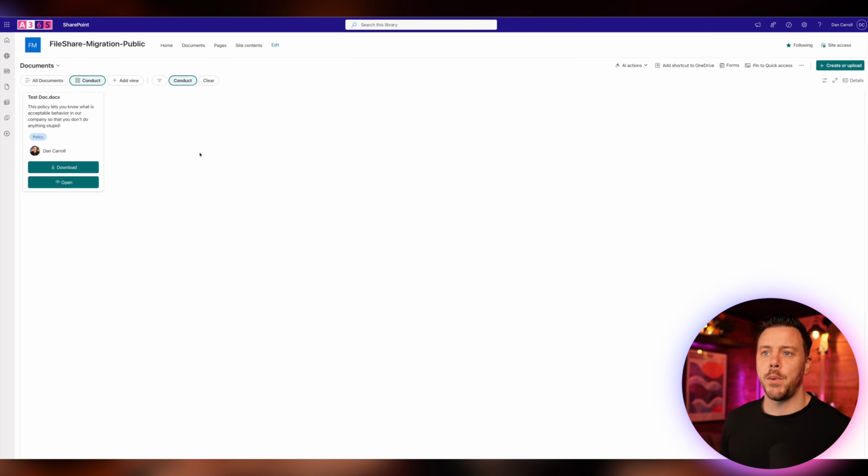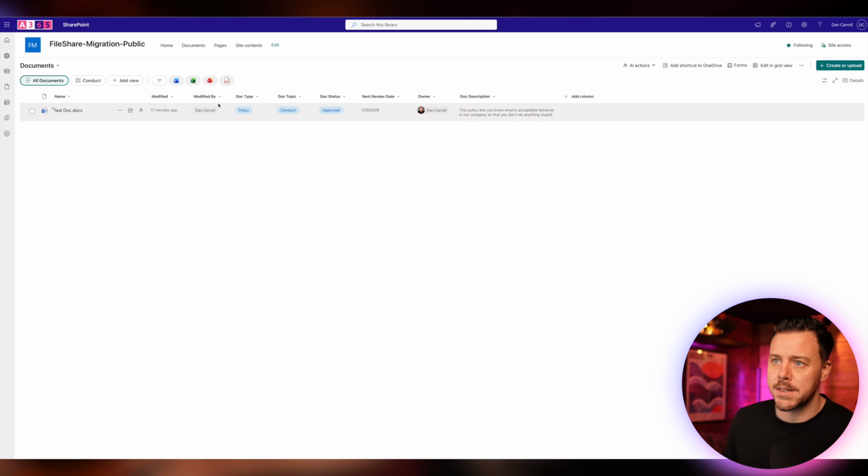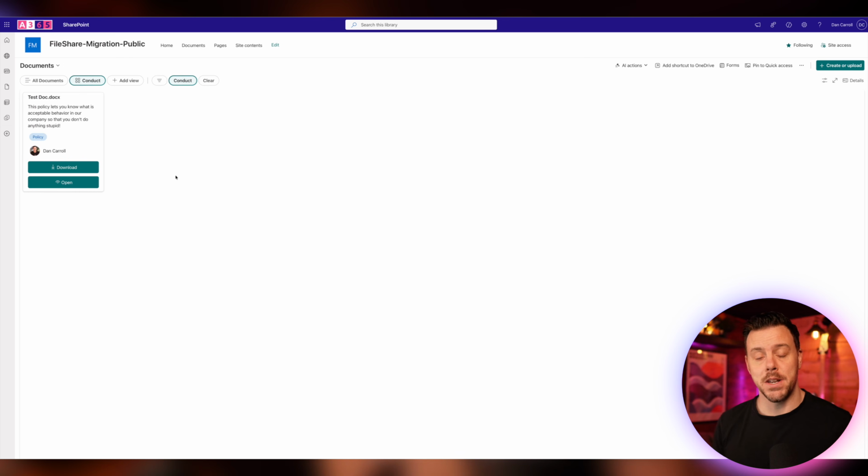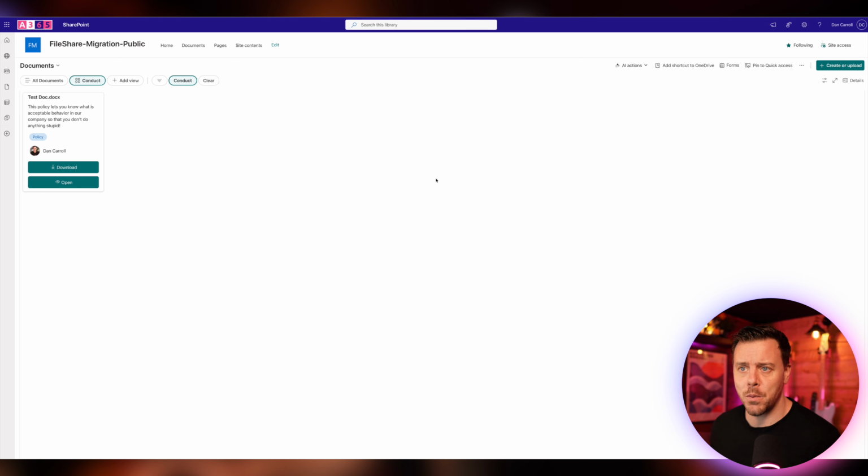So that means every time we add a document in our all documents view, in our conduct view, it's going to format like this. And then this is something nice you can pop on your conduct pages. And before I forget, one more change that we want to make in here is we've added the buttons, okay? But the default behavior on this card is if I click anywhere on it, it's going to open up the file. So it basically ignores our buttons.